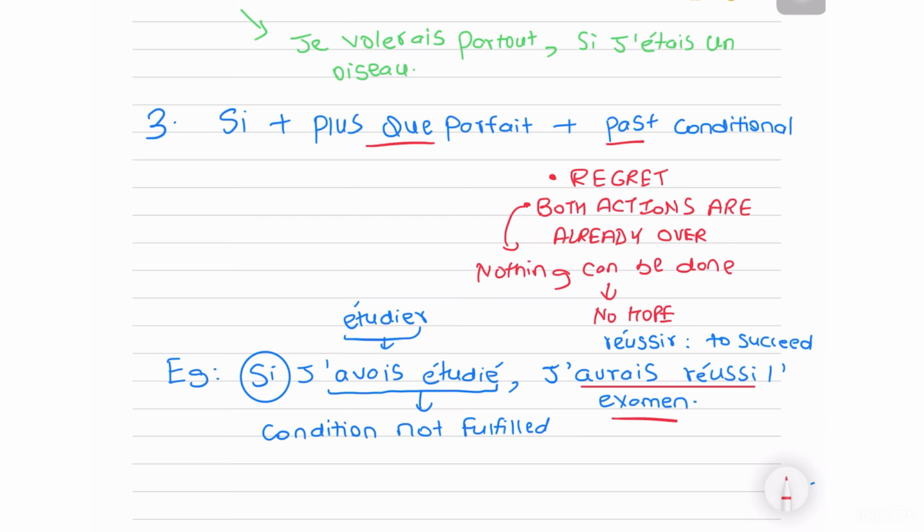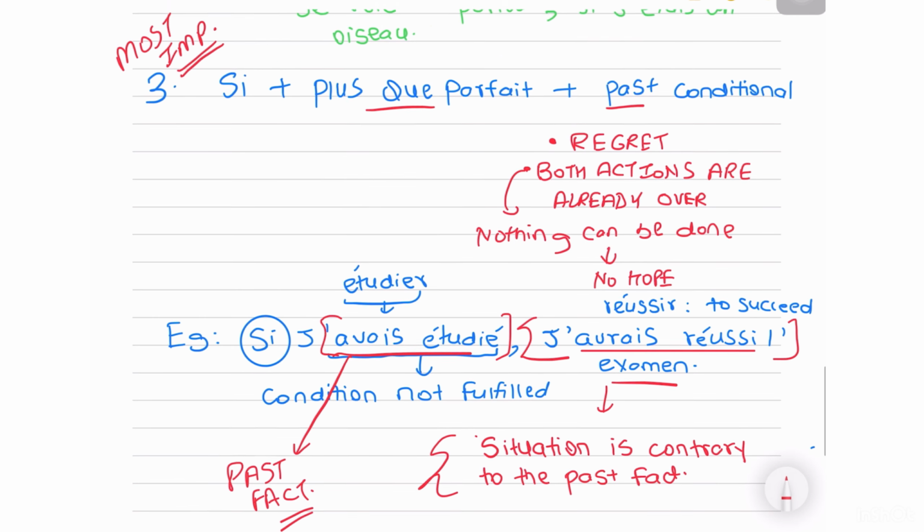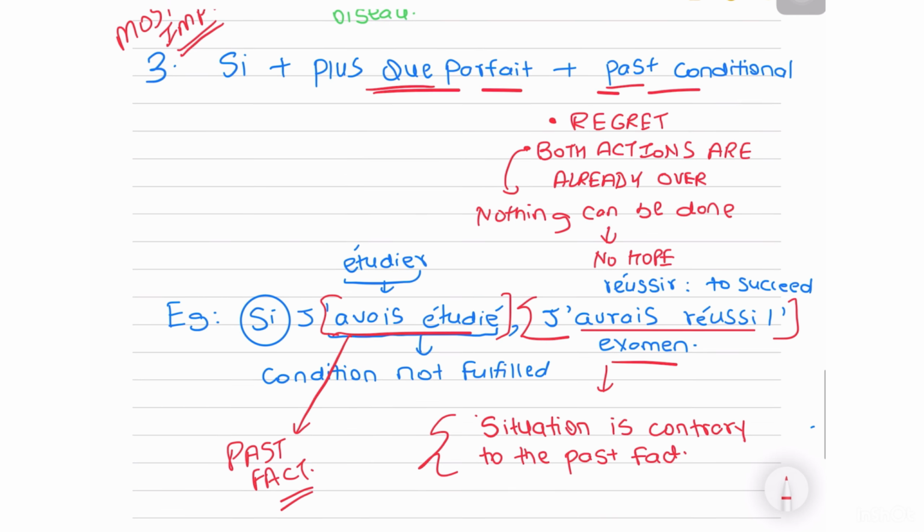But now because the exam is done, therefore we can say your situation is contrary to the past fact. Okay, what is my past fact? "Avait étudié," had studied. Okay, it's not "if I studied." It is not imparfait. Okay, and your situation of succeeding, contrary as in opposite, cannot happen because you did not study. Okay, for you right now, you are studying, right? You still have the opportunity to succeed. So you're not in the plus-que-parfait past conditional state.